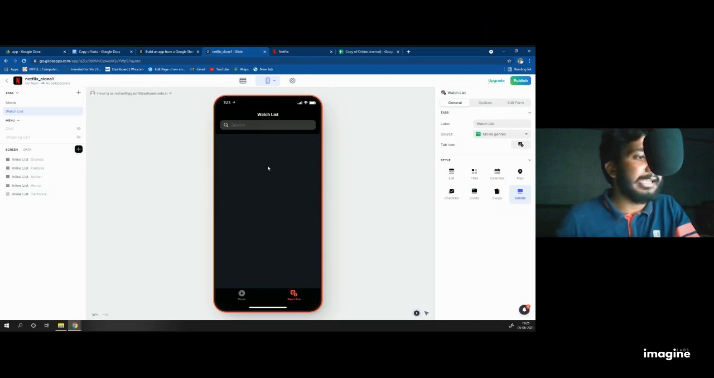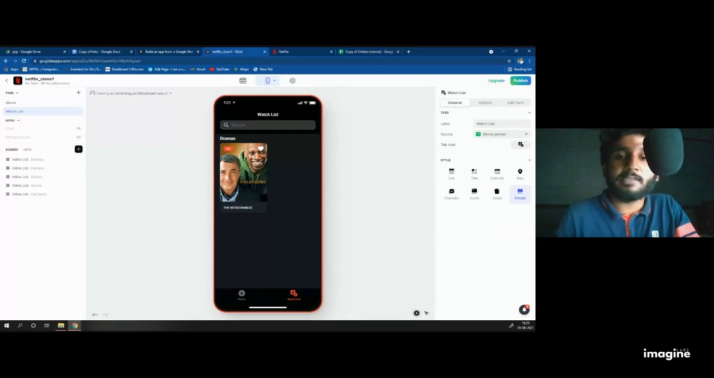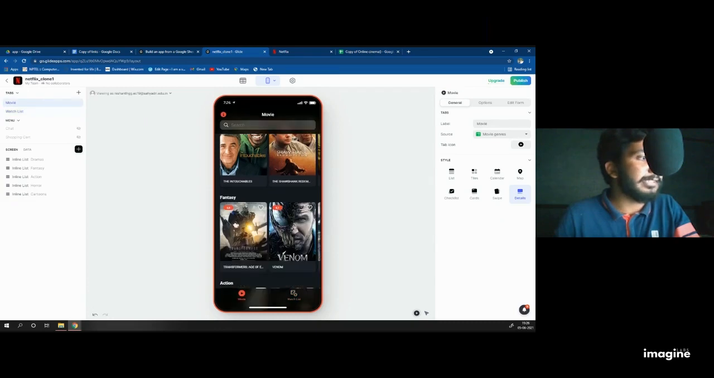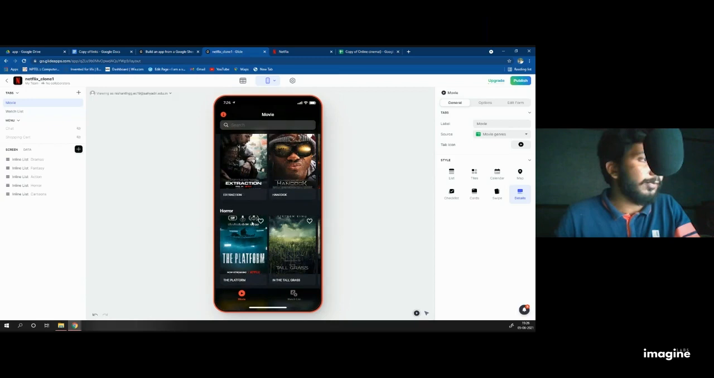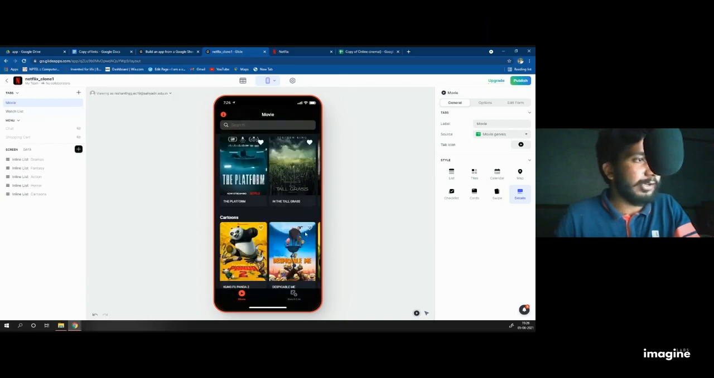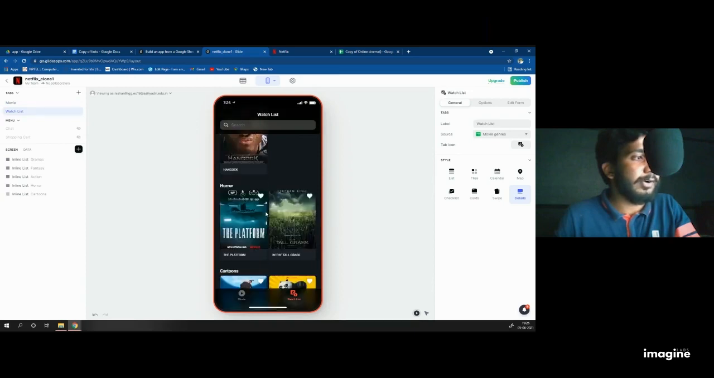I cannot see anything in the watch list. So I'll go to the movie and click on this heart. Then when I click on watch list, I can see it in the watch list so that I can watch it later. That means I'm saving the movie in the watch list. I added a few of them: Transformers, Hancock, Platform, Tall Guy, and something else. Now when I go to the watch list, I can see all of these in the watch list.